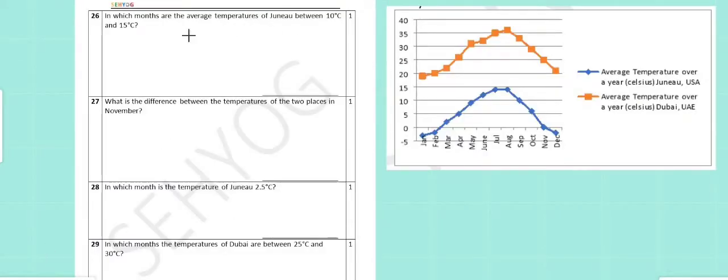In question number 26 to 29, we have a line plot. So which month are average temperatures of Janu between 10 degrees and 15 degrees? So looking at the blue line for Janu, between 10 to 15 there are 3 dots. One is June, one is July, and one is August. So our answer is June, July and August.